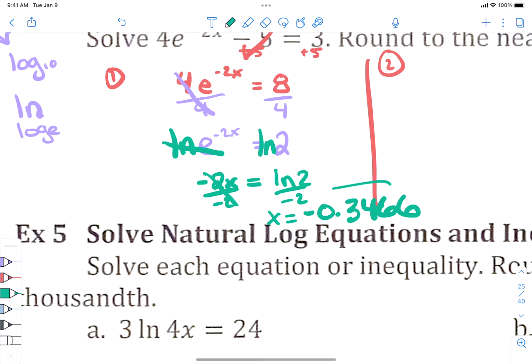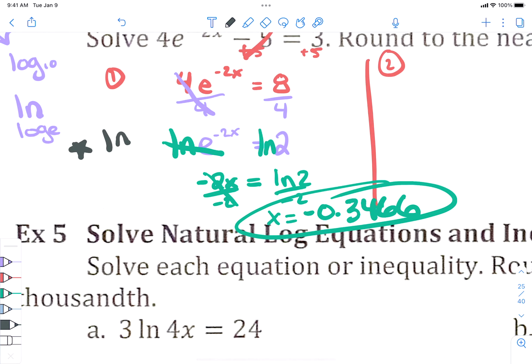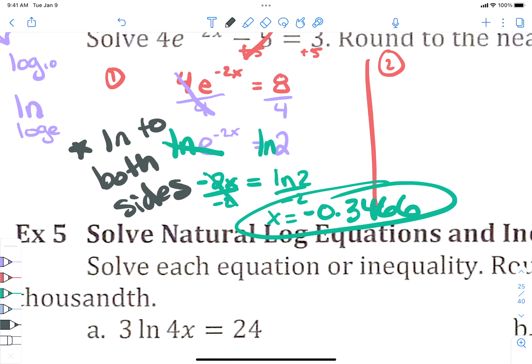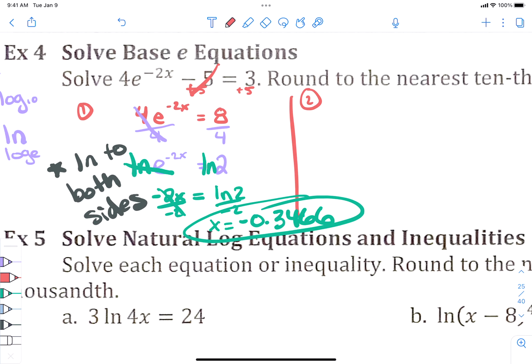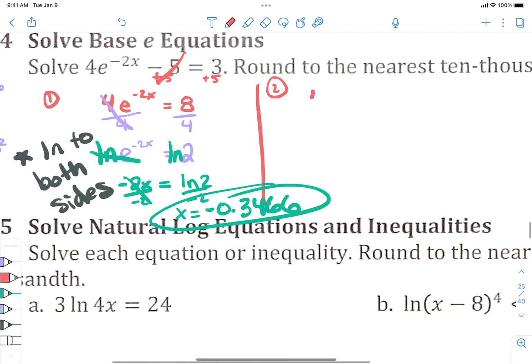Okay. All right, that's one way. So you're putting ln in front of both sides. So strategy over here: ln to both sides. That's that strategy over there. All right, I'm going to solve this a different way. And you can decide. I like to give you options so you can decide. I'm going to rewrite this function and I'm going to solve it a different way. And we're going to see if we get the same answer. Which we will if we do it right.